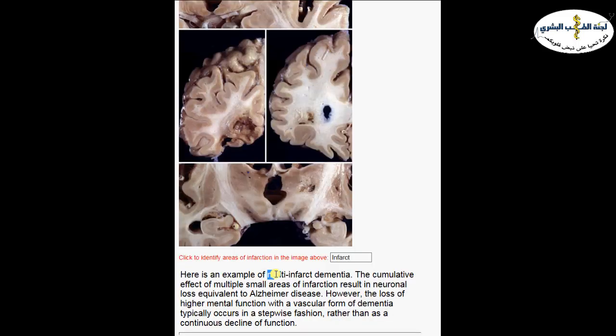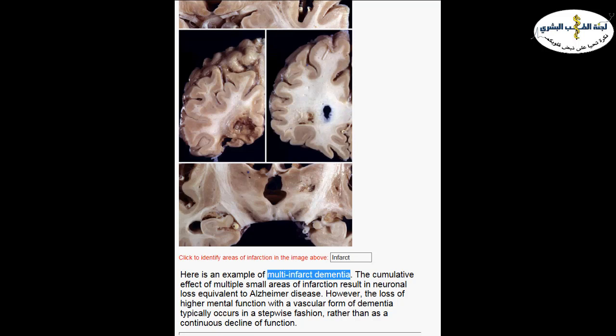So that is what we call vascular dementia or multi-infarct dementia, because it's caused by multiple emboli or thrombi in small vessels that lead to progressive dementia. Now, it is progressive, but it's not as continuous and smooth as in an Alzheimer patient. They have sudden exacerbation when they have an infarct, sudden mental disabilities and dementia.